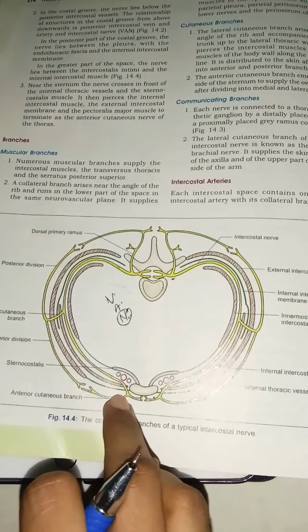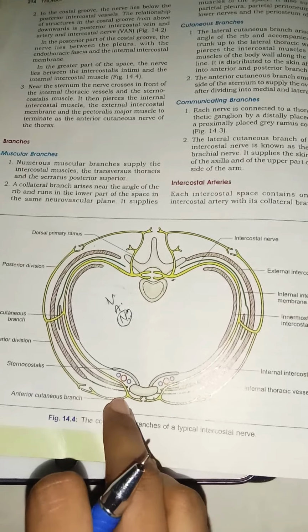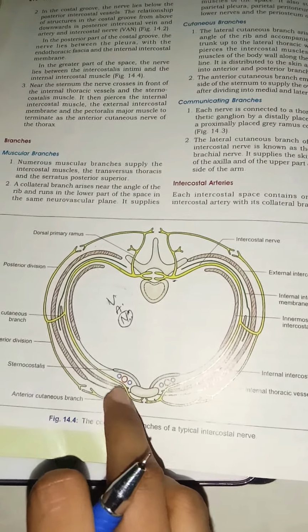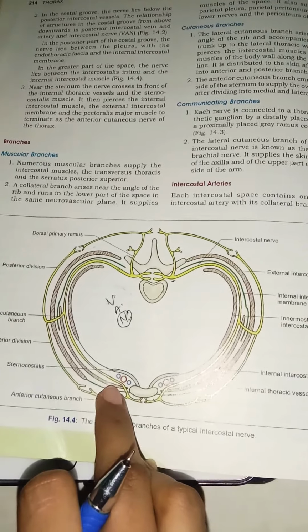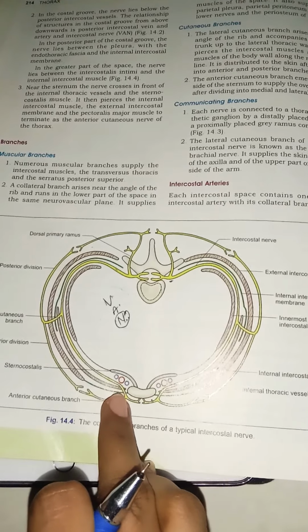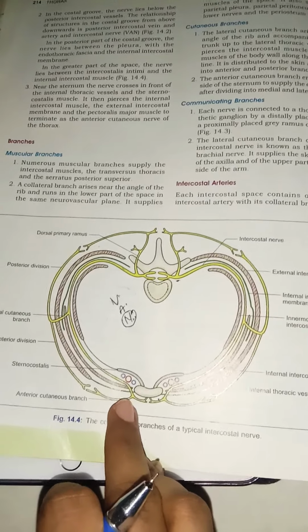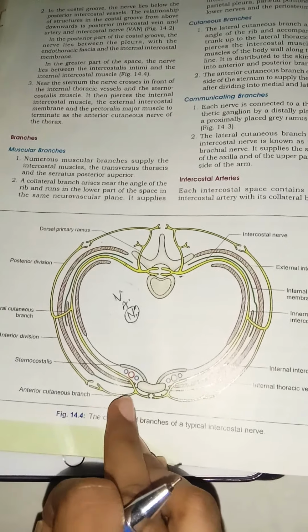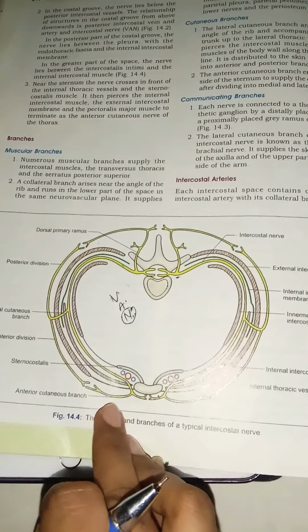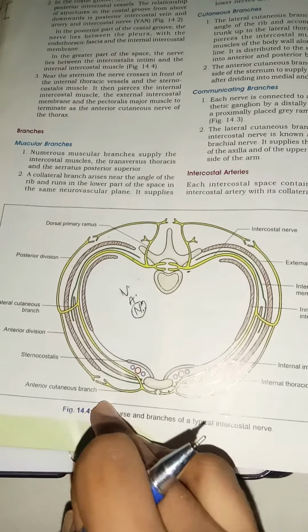Now it is coming nearer to the external intercostal membrane and pectoralis. So this nerve not only pierces the internal intercostal muscle but also pierces the external intercostal membrane and also the pectoralis major muscle to terminate as the anterior cutaneous nerve of the thorax. So you can see this is the anterior cutaneous branch of the thorax. It mainly supplies the anterior part of the skin which is present over here. So now we'll see its branches.